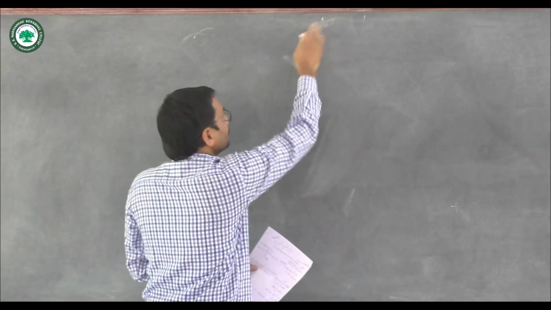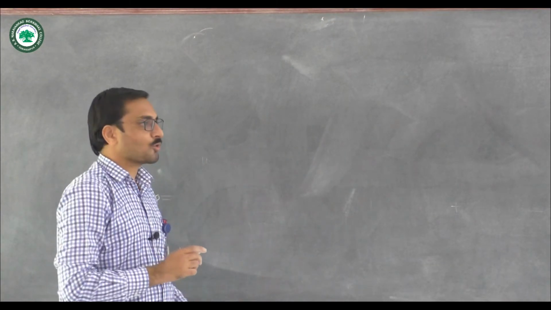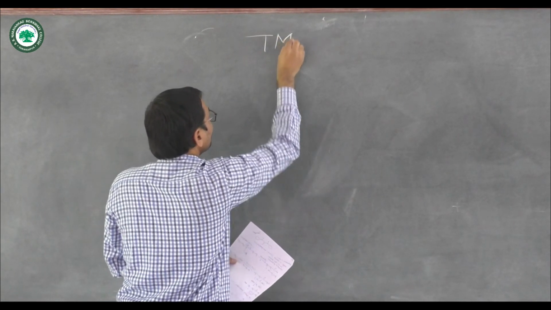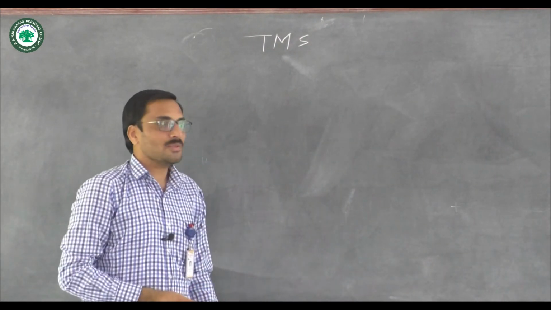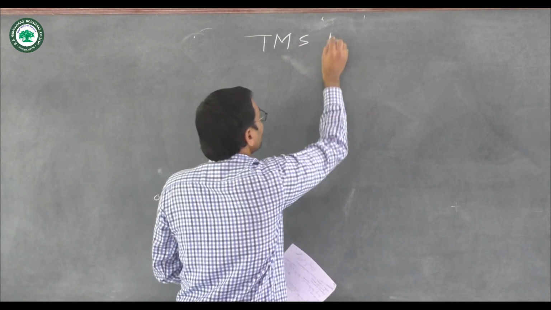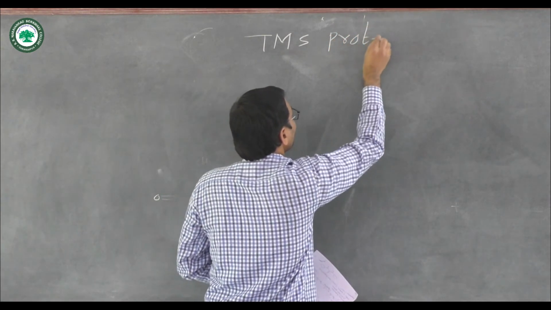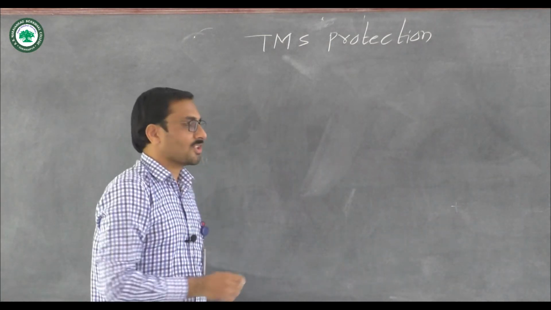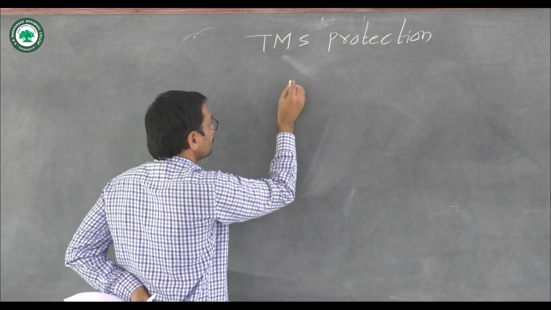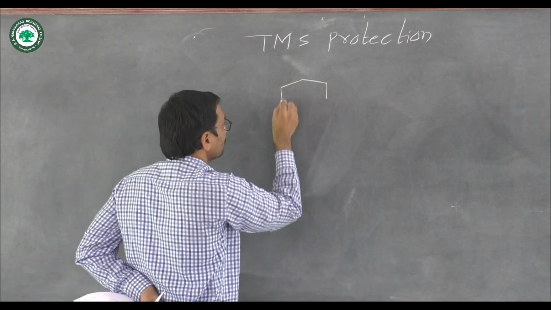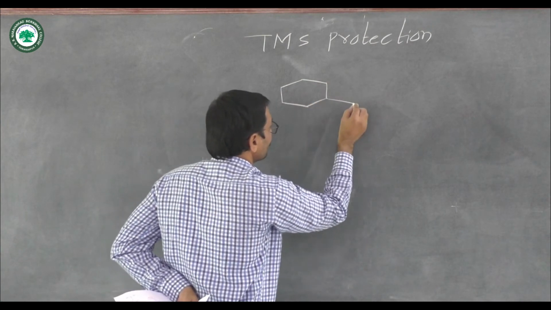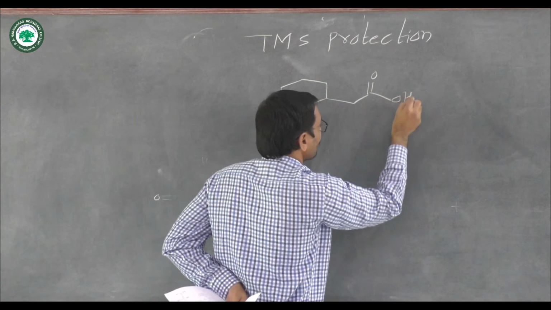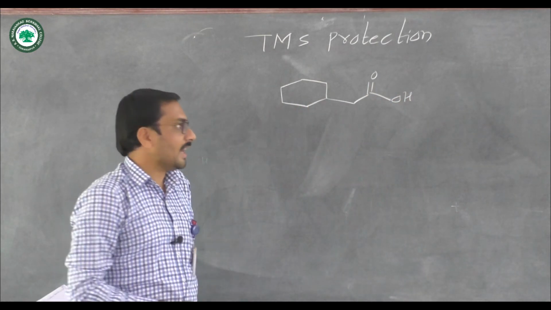We will see the next protecting group, that is trimethylsilane, TMS protection. This is a carboxylic acid.